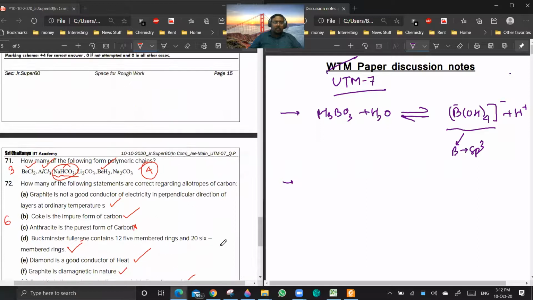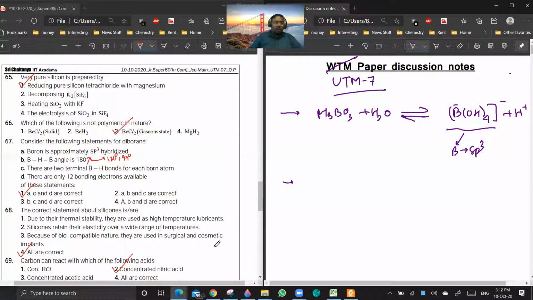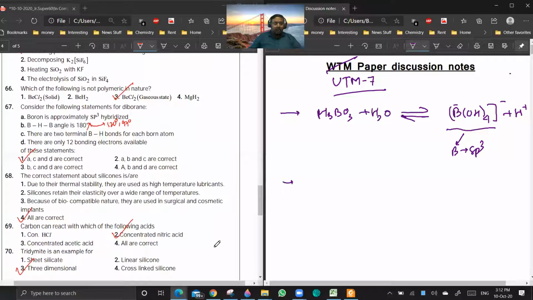Okay, so numerical value questions are done. Now 65 to 70. Question 69: I have given the reaction between carbon and concentrated nitric acid. Do you remember it?